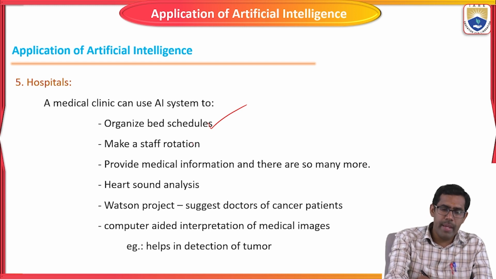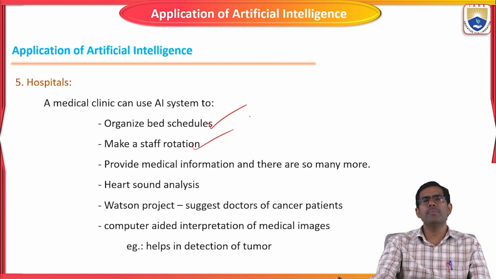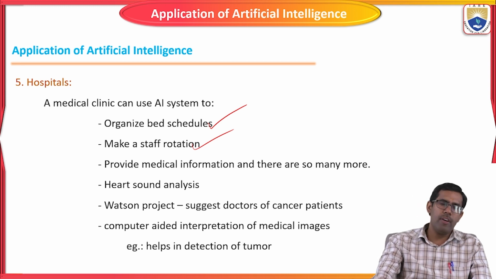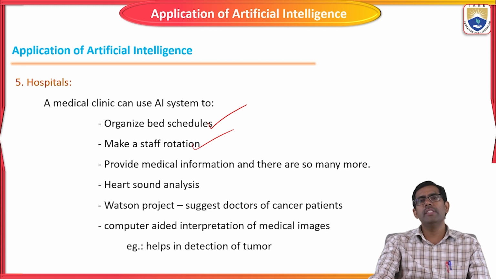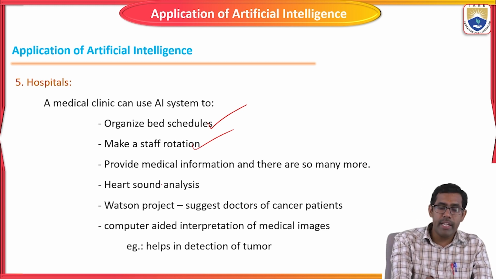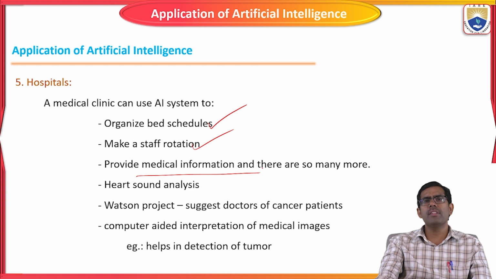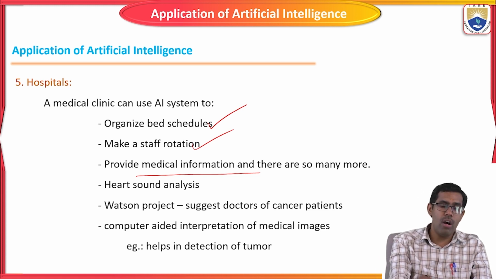Right. The second one is staff rotation. If I have some staff in the hospital, and they have various day shifts or night shifts, it will shuffle them or make a rotation basis. It will make the staff duties. For that also they are using artificial intelligence technologies. Okay, then it also provides medical information. Based on the disease of the person, it will give some advice to the users. Okay, and so more. Then the next one is heart sound analysis.